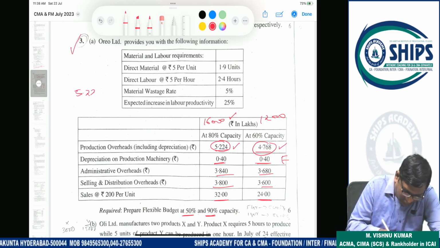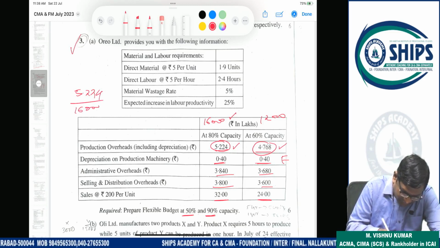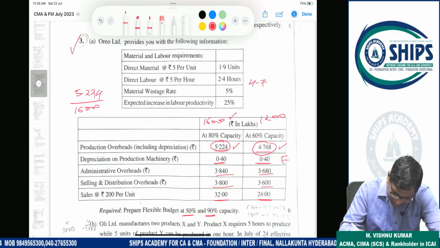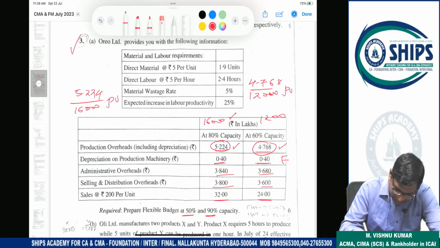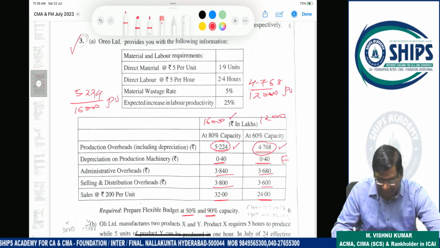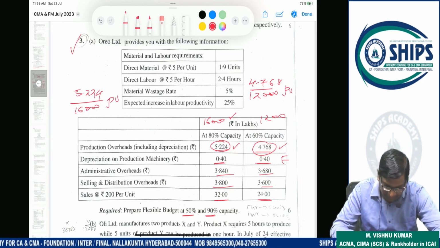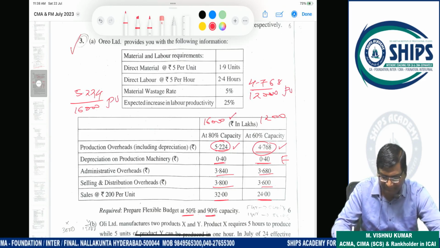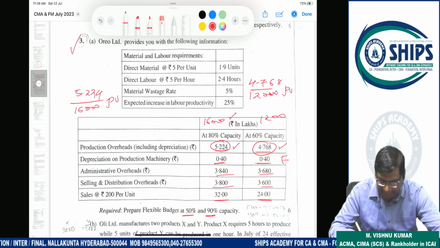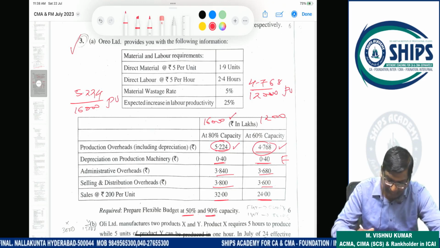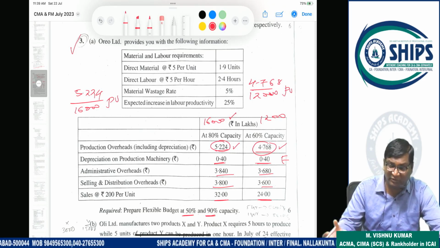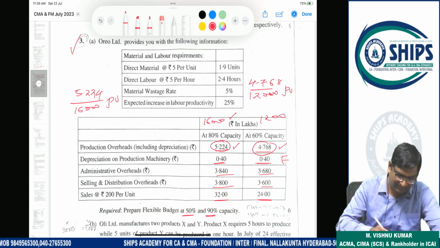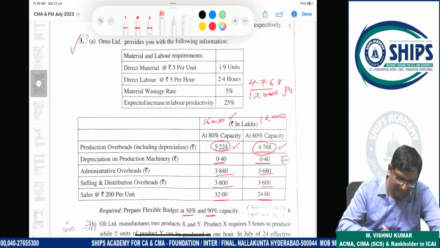It means 5,224 divided by 16,000, and here 4,768 divided by 12,000. If this per unit and this per unit are the same, then it will be variable. But here it is not coming the same, that's why it is not variable. This is semi-variable, because it is not the same amount wise and not the same per unit wise. If amount wise same, it is fixed. Per unit wise same, variable. Amount wise also not the same, per unit wise also not the same, so it will be semi-variable.